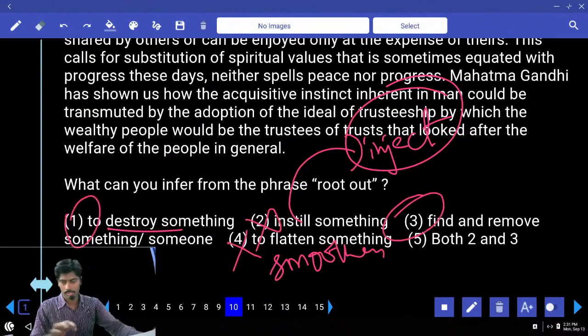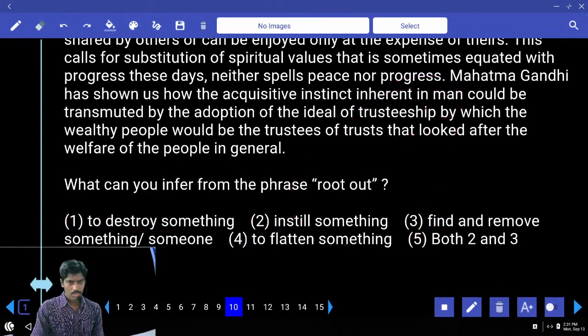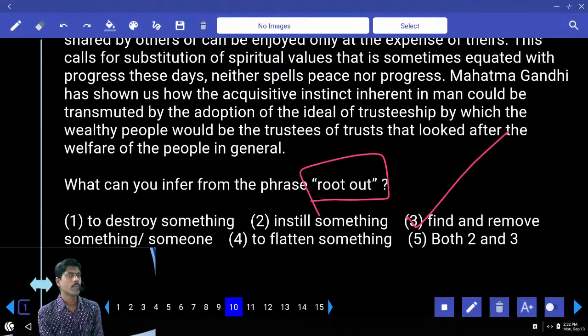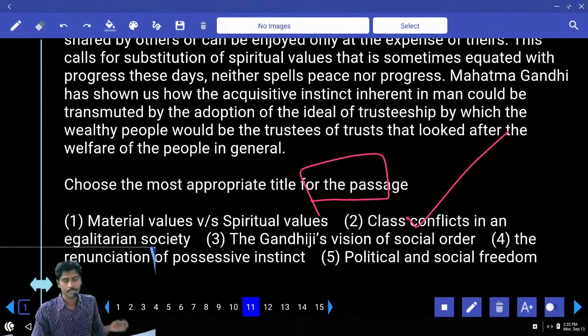Answer 1 or 3. Destroy something. Find and remove something. Root out. First take out the roots, then remove it. Answer is find and remove. First find out the problem, then if it is a problem, then remove it.